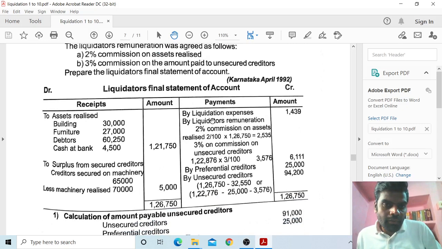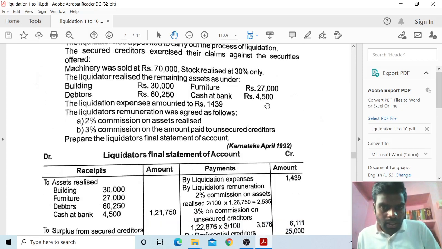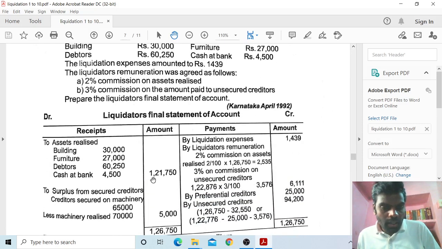Solution: liquidator's final statement of account. First, assets realized: 30,000, 27,000, 60,250, plus cash 4,500, total 1,21,750. Then surplus from secured creditors.